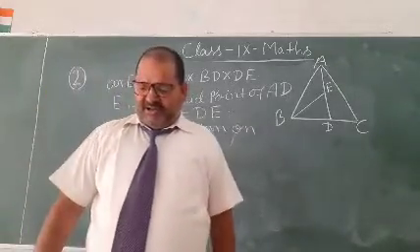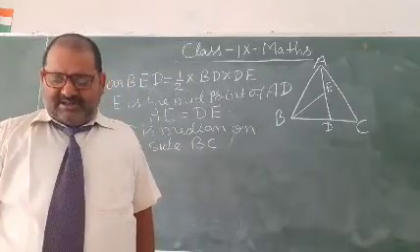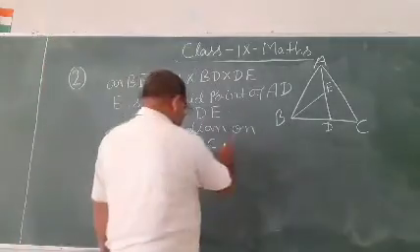AD is the median on the side BC of triangle ABC.